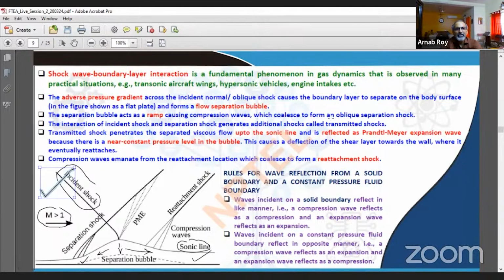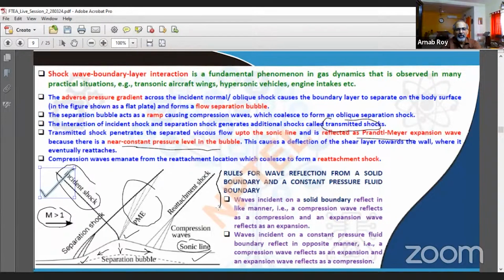So that is what is mentioned here, that you would end up seeing transmitted shocks, and that's precisely why it happens. And then the transmitted shock penetrates the separated viscous flow up to the sonic line and is reflected as a Prandtl-Meyer expansion fan, because there is a near constant pressure level in the bubble. So within the separation bubble, the pressure nearly remains constant, and it's like a shock impinging on a constant pressure boundary. It reflects back as an expansion fan.